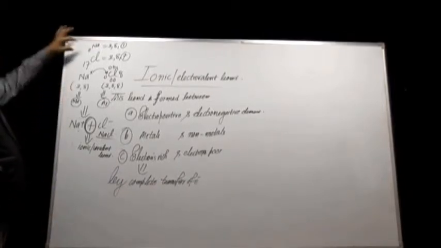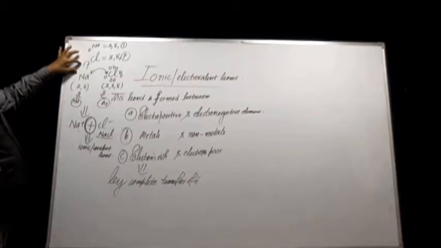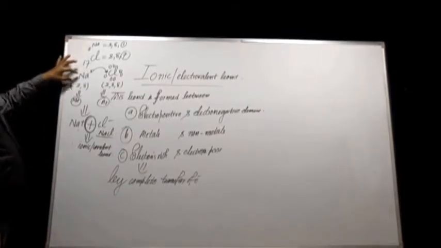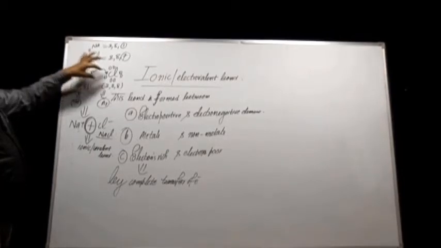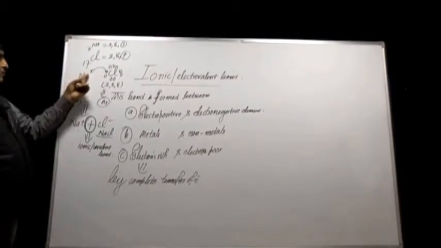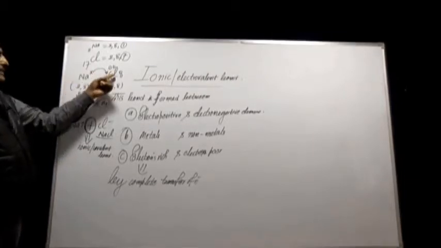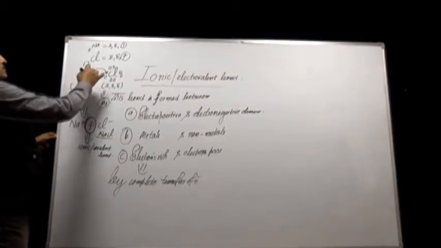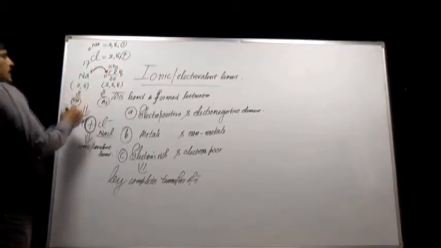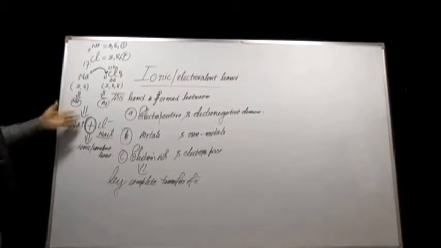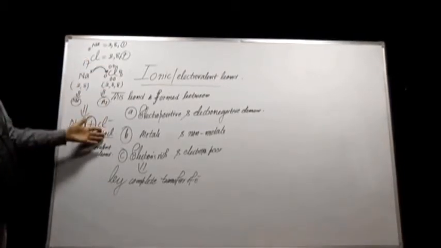For example, sodium is a metal, chlorine is a non-metal. Sodium has 1 valence electron, chlorine has 7 valence electrons. So if sodium and chlorine come together in bond formation, then 1 electron of sodium and 7 electrons of chlorine will participate, and this 1 electron of sodium will completely transfer to chlorine. As soon as this electron has completely transferred, sodium forms the cation Na+, chlorine forms the anion Cl-,